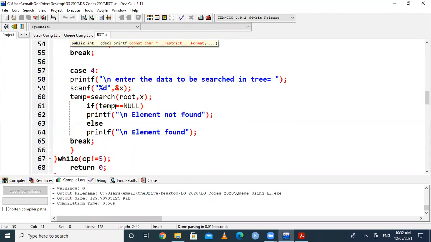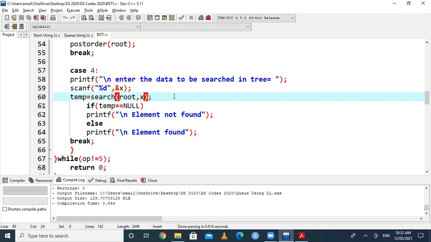Search function means we have to compare the root value and the key. Whenever we go for searching, there are types of searching: you can go for binary searching, linear searching, or Fibonacci searching. But binary searching requires going directly to the middle position. This program uses a linked list, so we can't go directly to the middle position in a linked list. We have to start from the first node. So we are using linear search in case number 4.